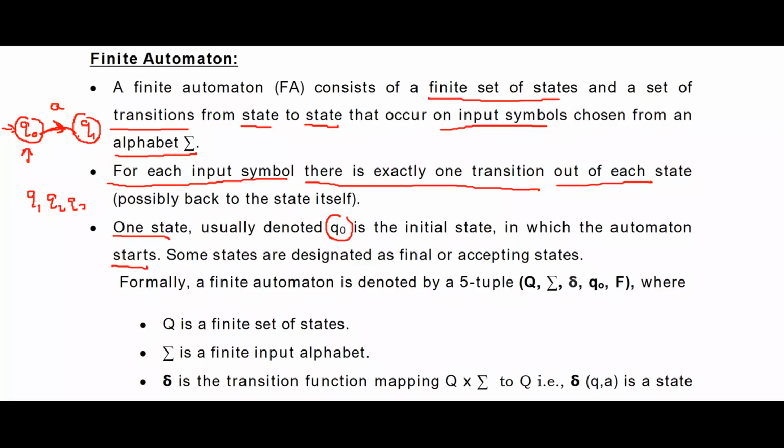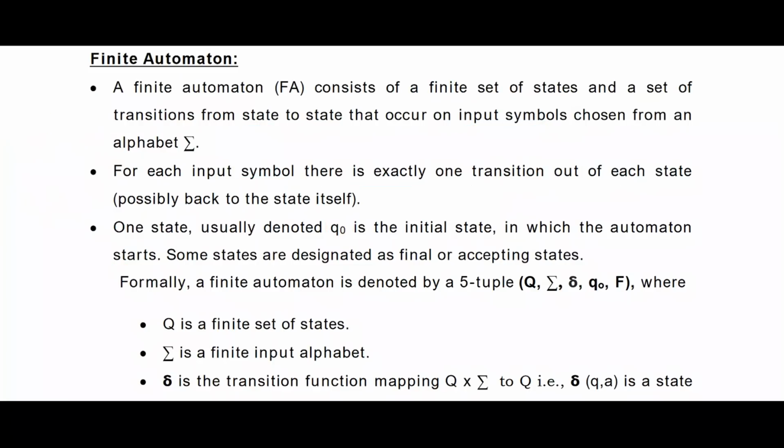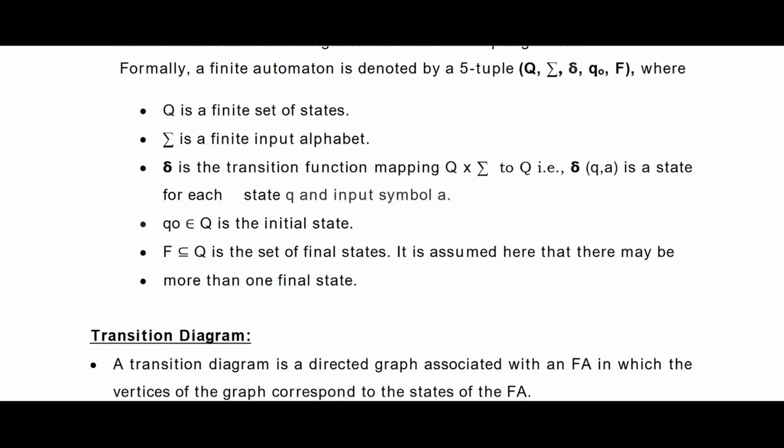So if we see the mathematical definition of an automata, we will call an automata a five tuple. As per the mathematical representation, the formal definition of an automata is the five tuple Q, sigma, delta, Q0, F. So these are the 5 symbols.